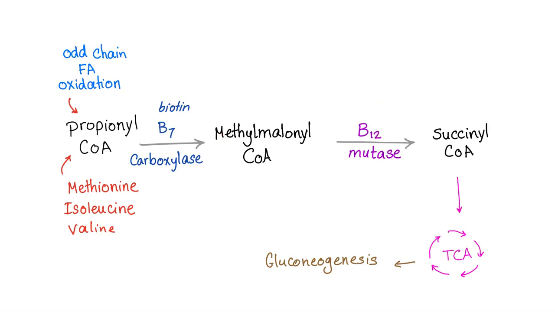Thank you B12 and mutase enzyme, which will convert the methylmalonyl-CoA into succinyl-CoA. Succinyl-CoA goes to the Krebs cycle, where gluconeogenesis will occur. Gluconeogenesis is forming glucose from new sources, such as fatty acids. So these fatty acids or fat now will be glucose.